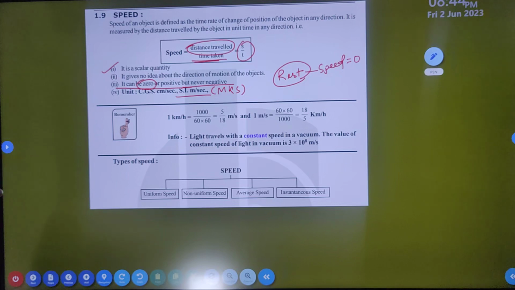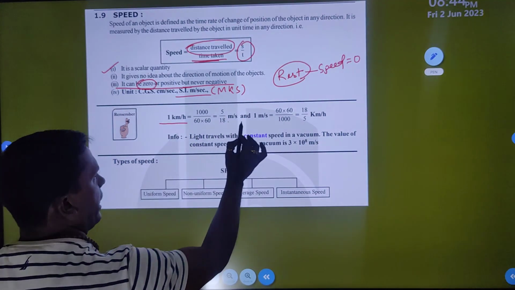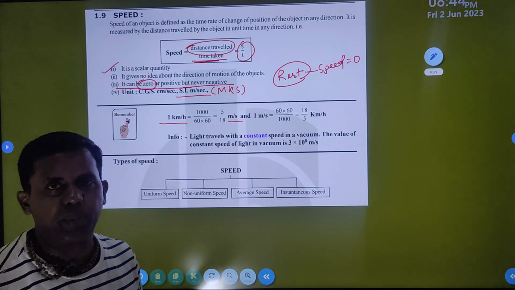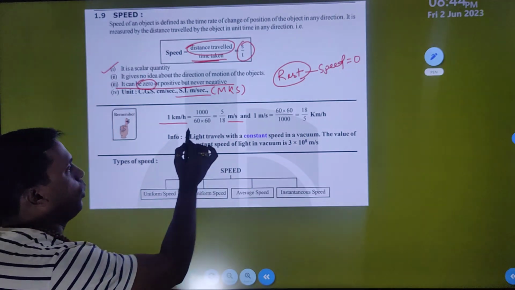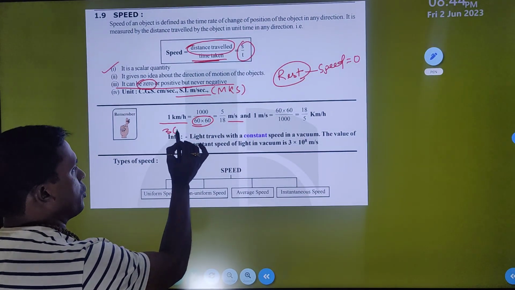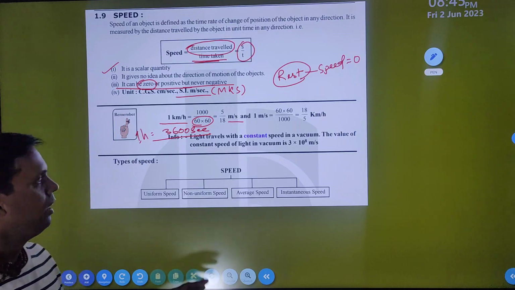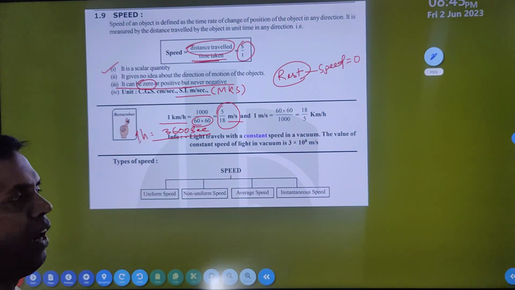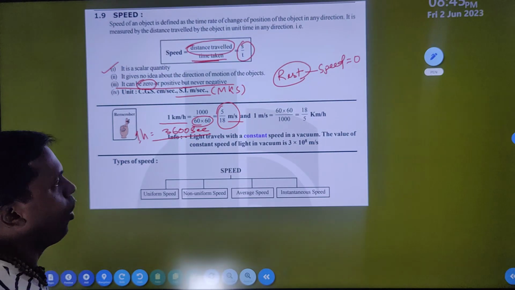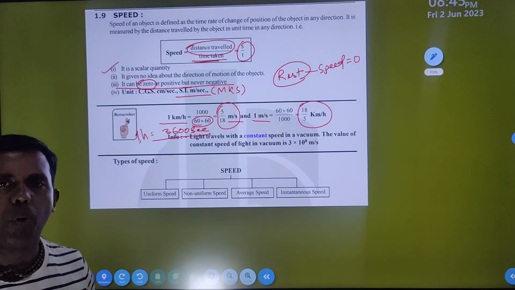Then you can convert kilometer per hour to meter per second. 1 kilometer per hour, if we represent it in meter per second: 1 kilometer is 1000 meter, divided by 60 into 60, that is 1 hour, which is equal to 3600 second. If you divide, you get 5 by 18. So when you multiply by 5 by 18, it converts to meter per second, and in the reverse, 1 meter per second is equal to 18 by 5 kilometer per hour.